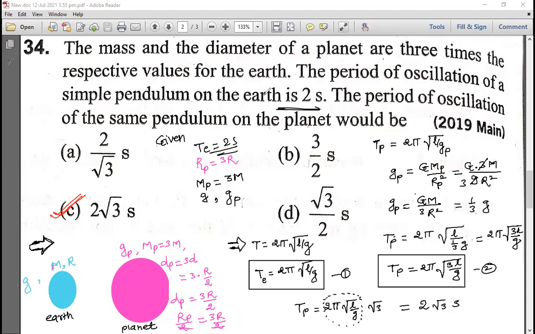This question is also for 4 marks in the competitive JEE Main exam. It will give you 4 marks. See, try to understand, solve the questions there itself. Ask doubt there itself.